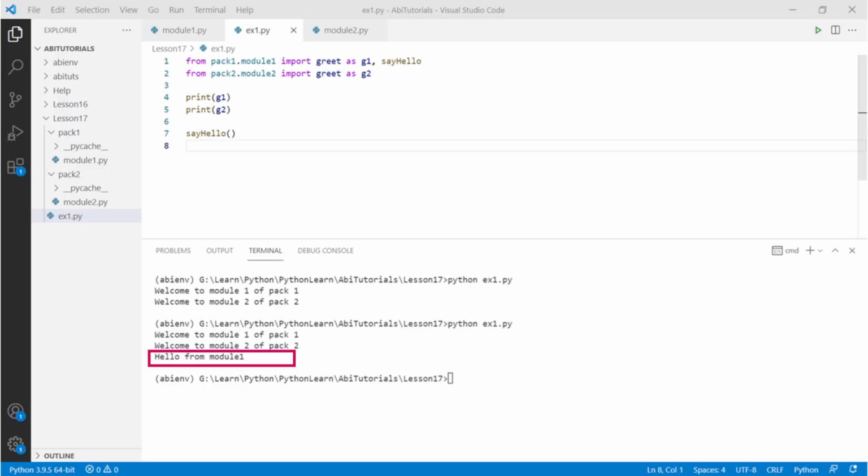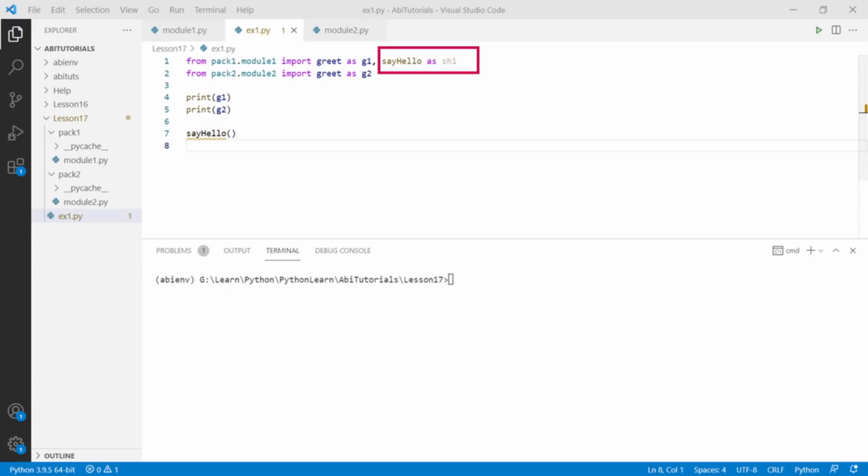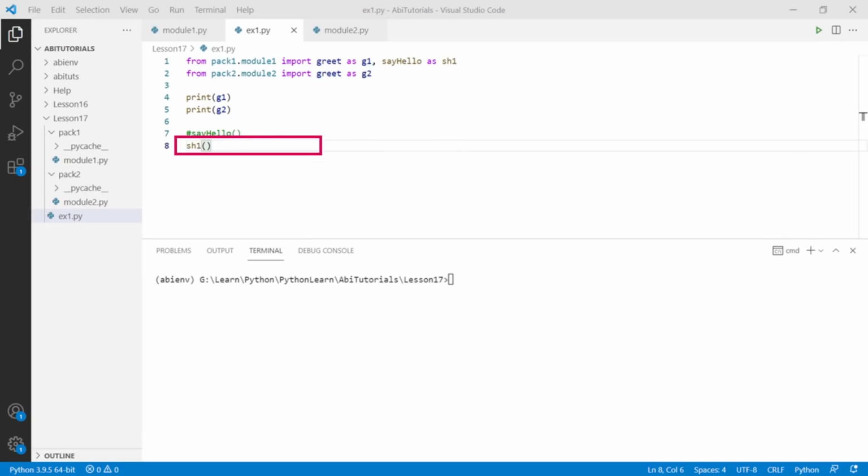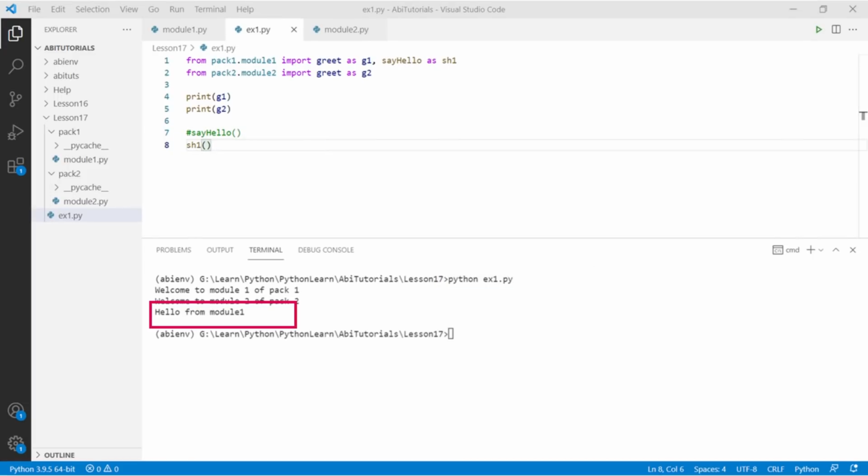Instead of calling the function directly, we can also call it using its alias. As highlighted here, I have aliased the function name as sh1. Since the function is aliased, the original name is no longer valid, so I have commented out say hello. And let's use the alias name sh1 to call the function. I can run this program as usual and get the output as expected.